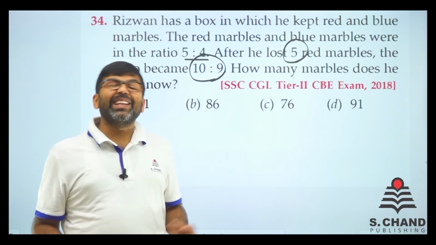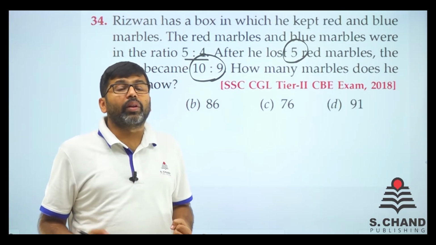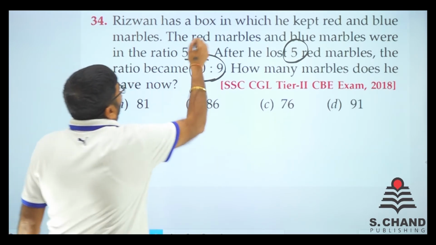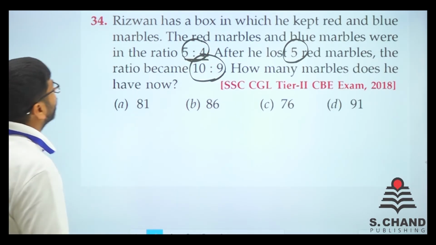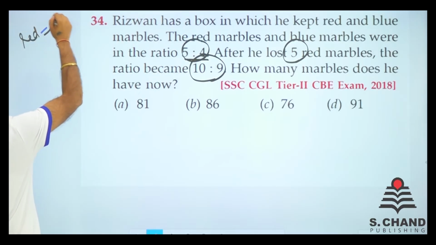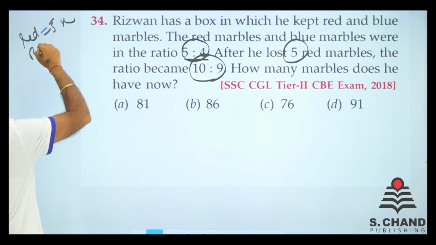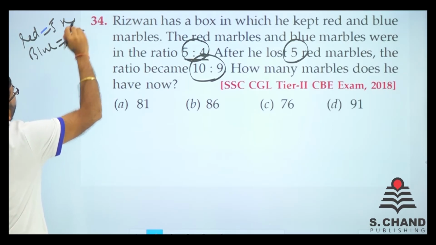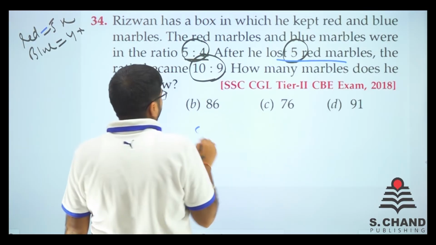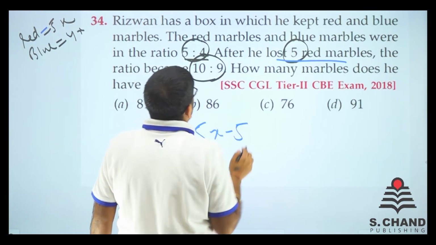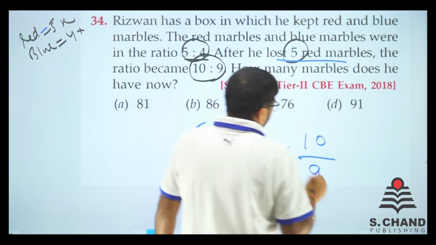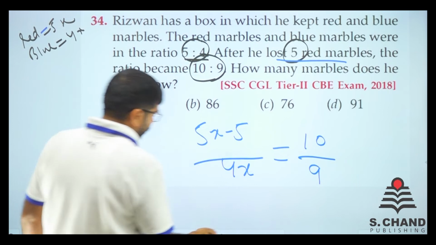So in these type of questions, when the initial ratio is given, it is better to assume it in the ratio only. In the ratio only means, say the red marbles, so let the red marbles be 5x. Then obviously the blue marbles will always be 4x. Now what is given? You lost 5 red marbles. So 5x minus 5 to 4x will become the ratio 10:9. That is the simplest way you can do, right?